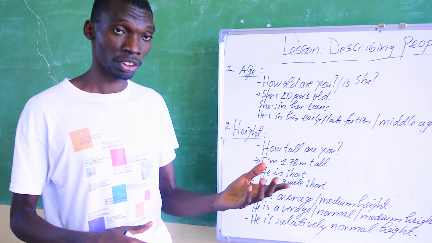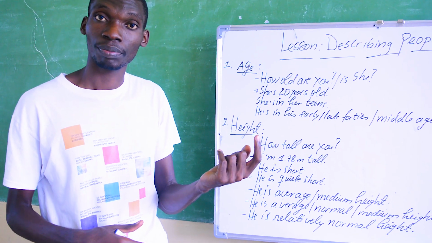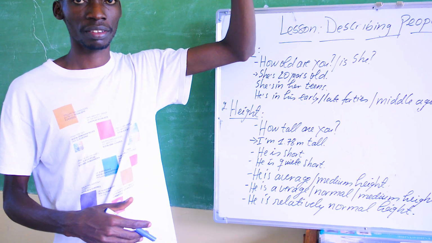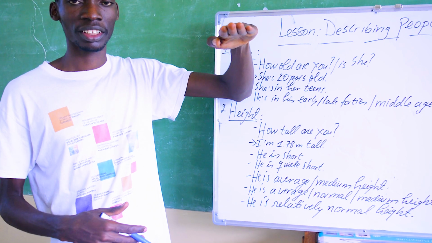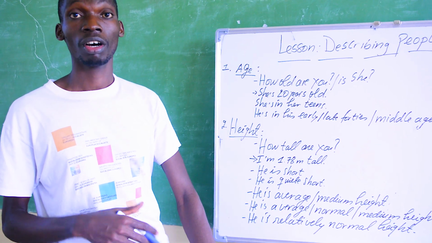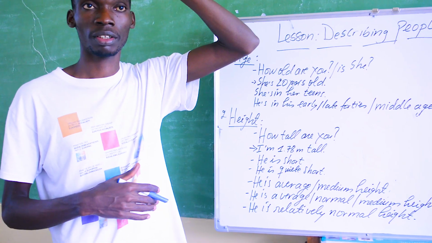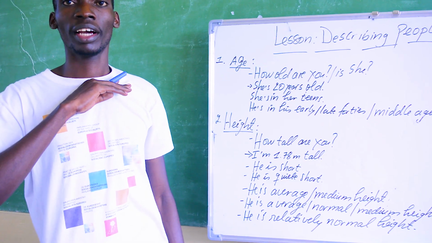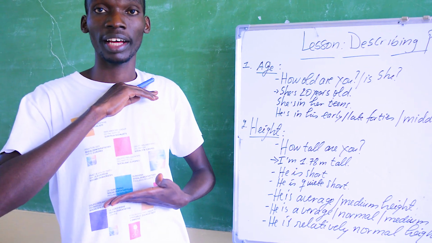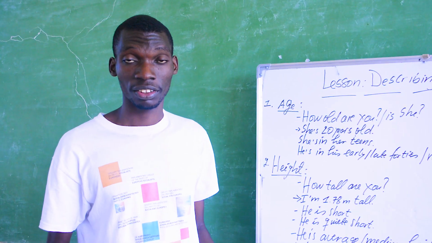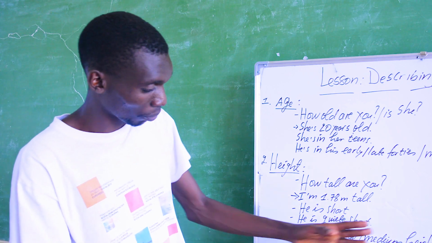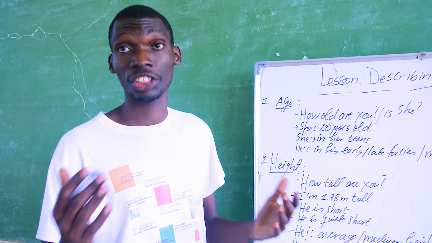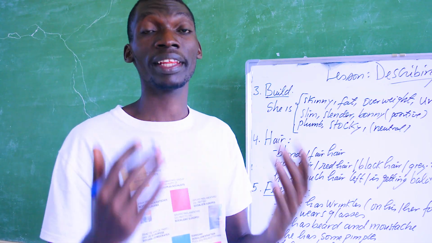Also, someone is tall, medium height, short, very short, or extremely short. For example, I am tall. Someone who is of medium height is said to be here, and the one who is short, from here, and extremely short, very short. Is that understood? So these words, average, medium, relatively normal, have a similar meaning: somebody is neither tall nor short. Now we are done with height.